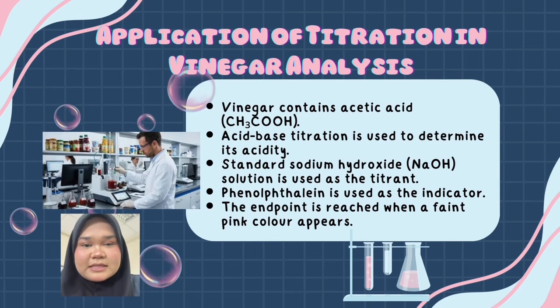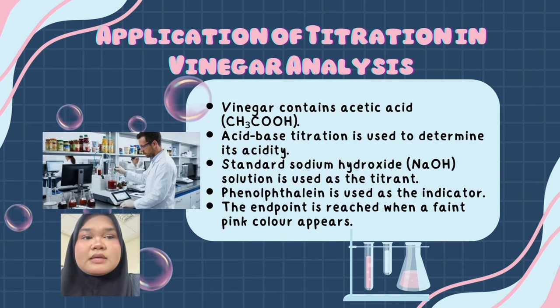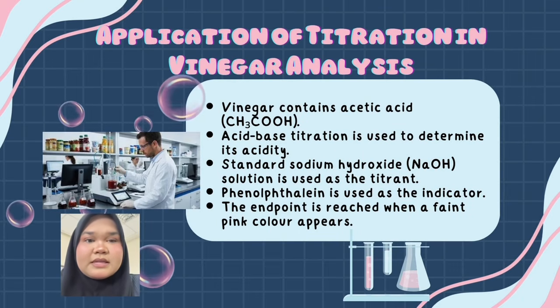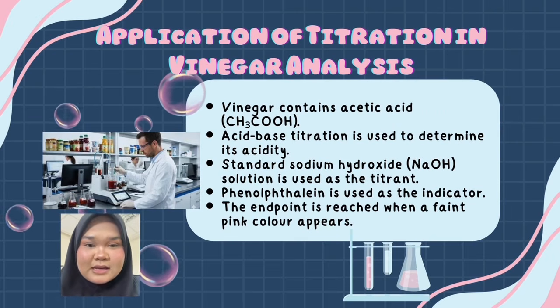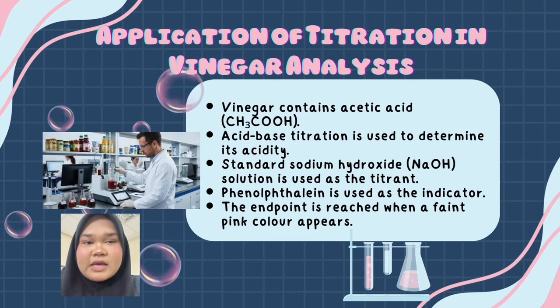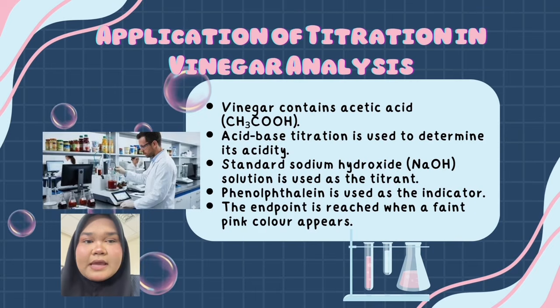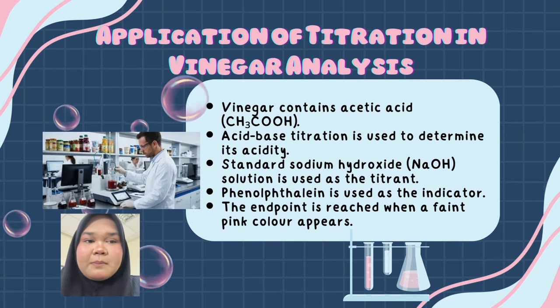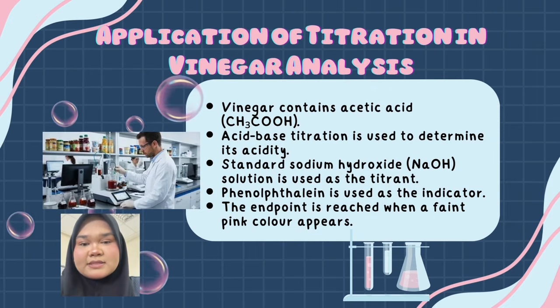One important application of titration in the food industry is vinegar analysis. Vinegar contains acetic acid, or CH3COOH, which gives it a sour taste. Acid-base titration is used to determine the acidity of vinegar and ensure it meets quality standards. In this process, sodium hydroxide or NaOH is used as the titrant, while phenolphthalein serves as the indicator. The endpoint is reached when a faint pink color appears, indicating the acid has been neutralized.